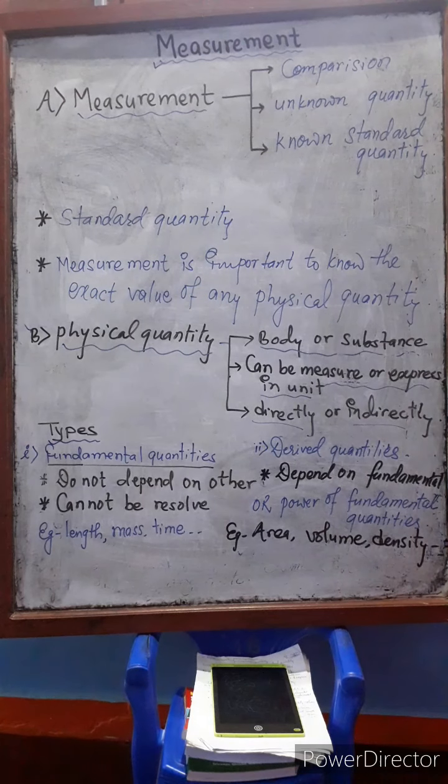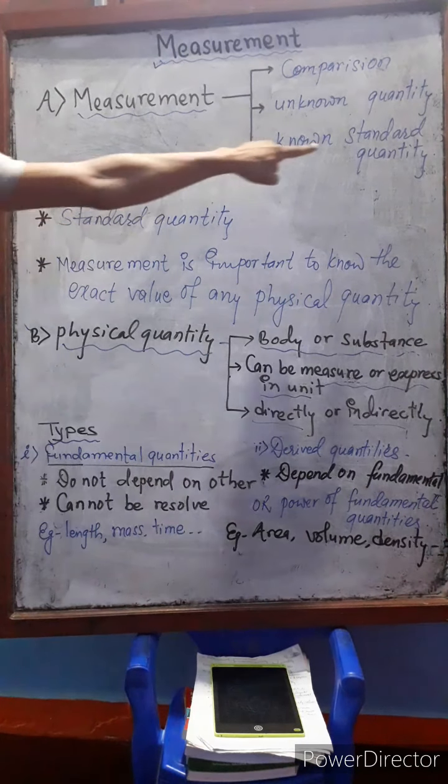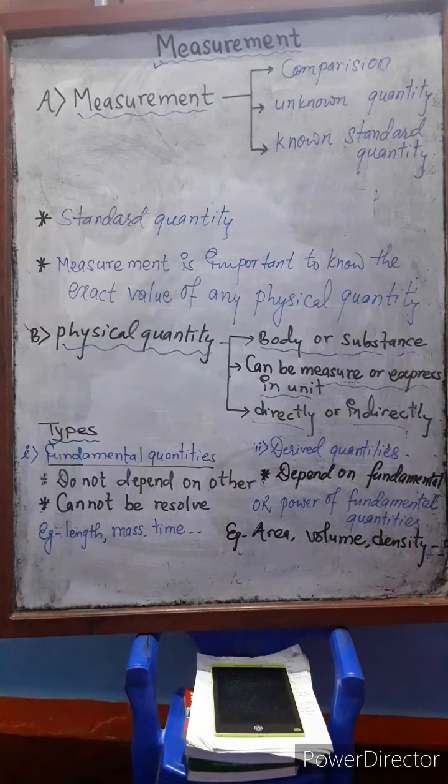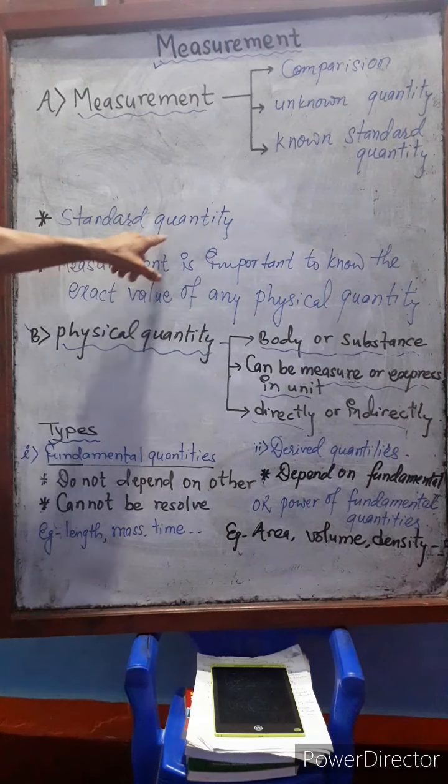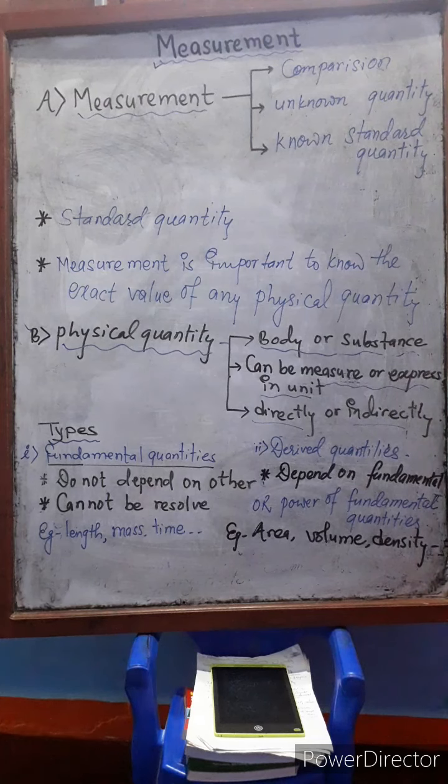Let's take a closer look at measurement. The term related to measurement is standard quantity, which is also mentioned here. Standard quantity means a fixed quantity. That means the quantity whose value is already fixed, already mentioned, is called a standard quantity. I have also shown you the scale. The value of the length of the scale is already mentioned here. That is a standard quantity. One more point about measurement is, what is the actual importance of measurement?